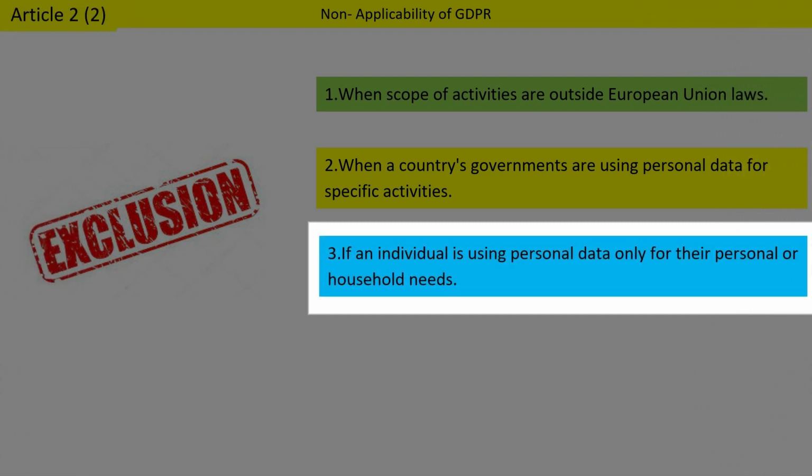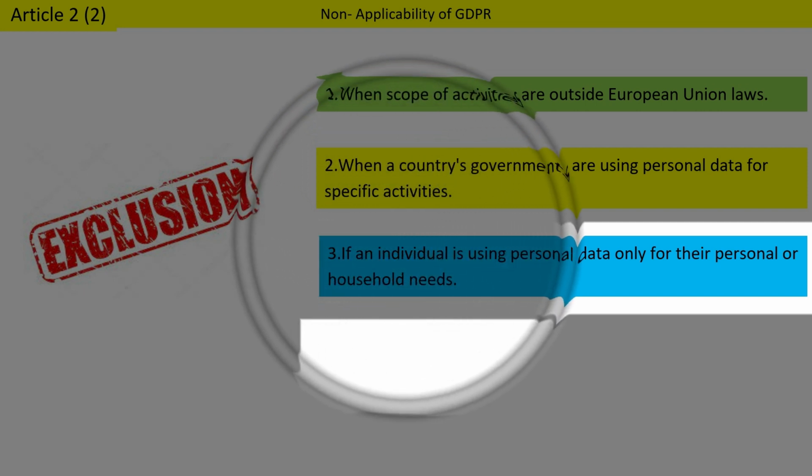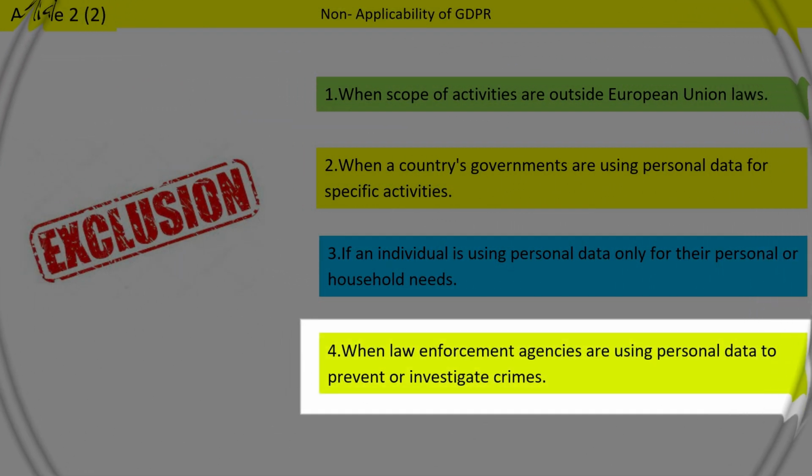GDPR will not be applied if an individual is using personal data only for their personal or household needs. GDPR will not be applied when law enforcement agencies are using personal data to prevent or investigate crimes.